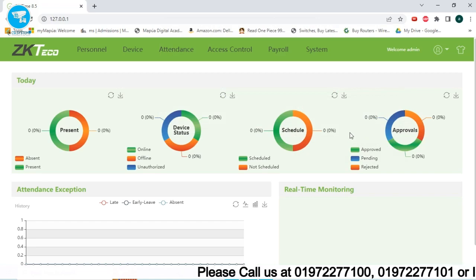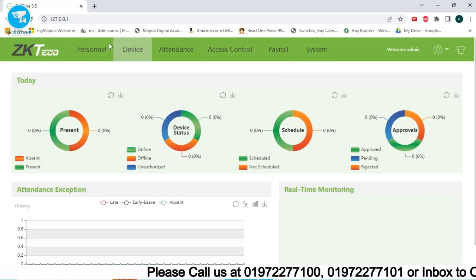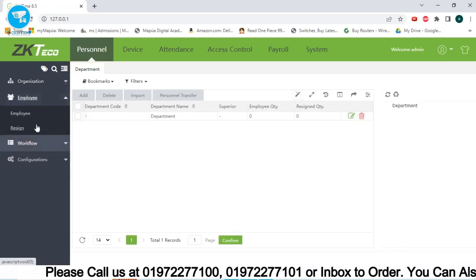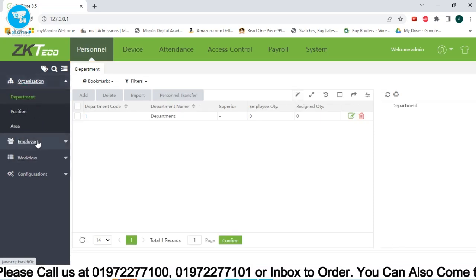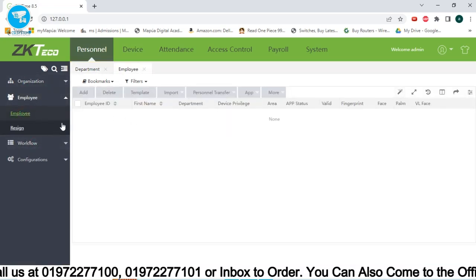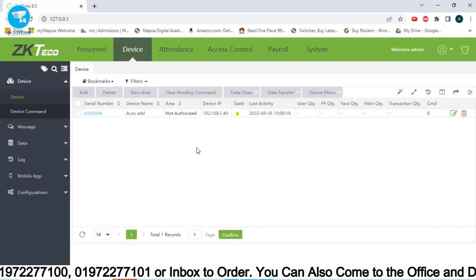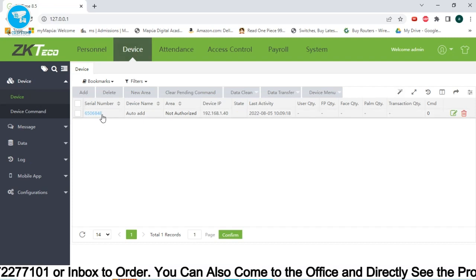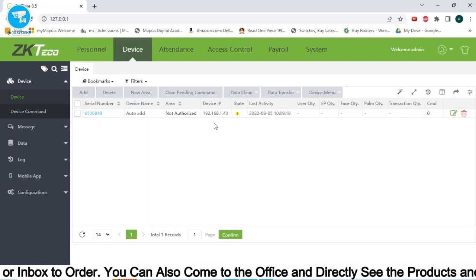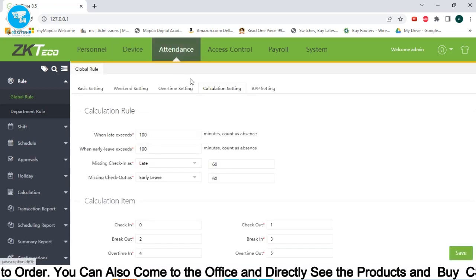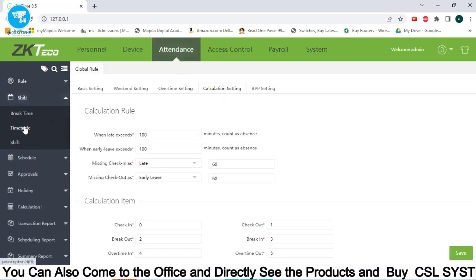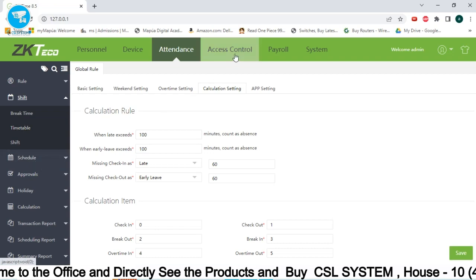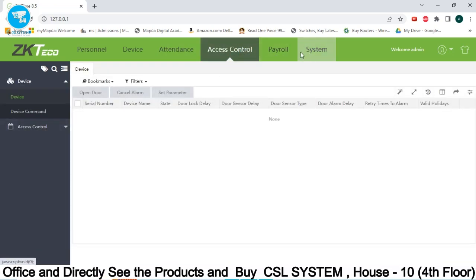Now this is the software. Let me just give you an overview of the menu. Here, personnel. Here you can view the employees and the organization, where you can create the department and the employee. Now we don't have an employee, and here is the device. As you can see, once we configure the device, automatically it will appear here. I will show you that one later on. And here is the attendance. Here you can create the timetable that suits your company's duty time, access control, and the payroll system.